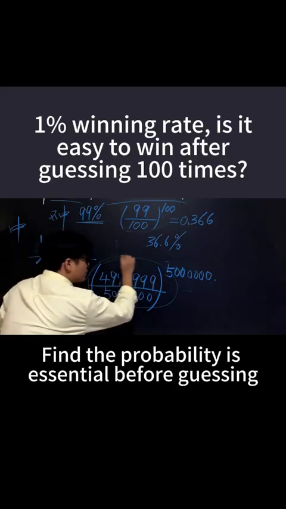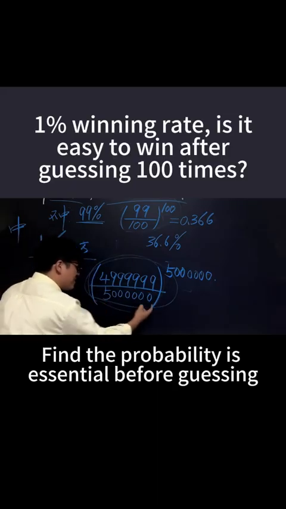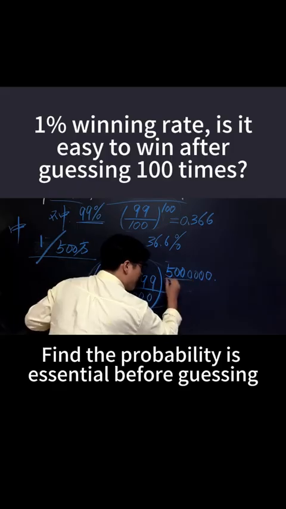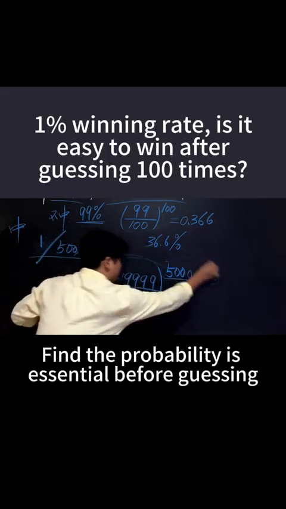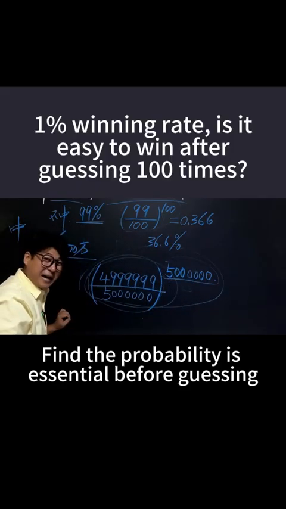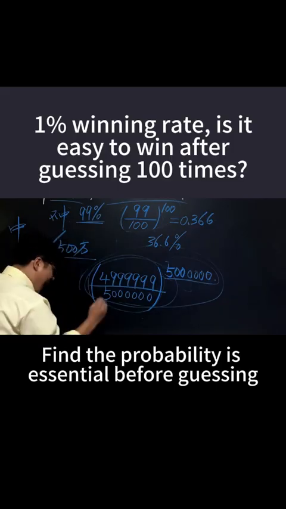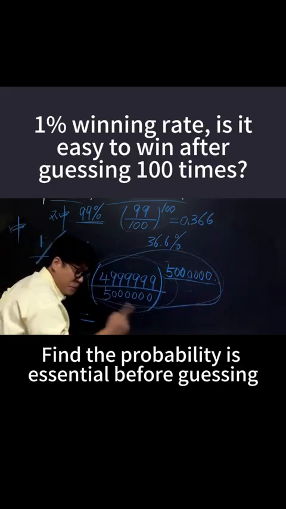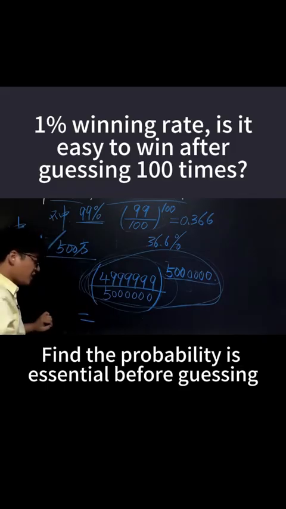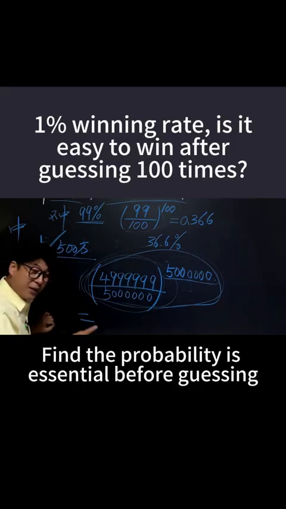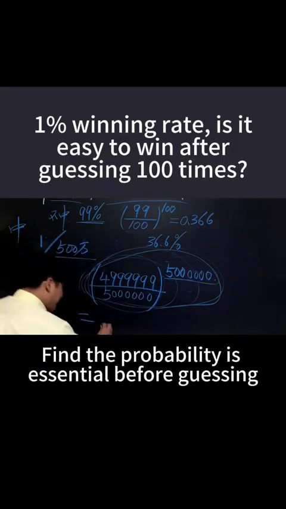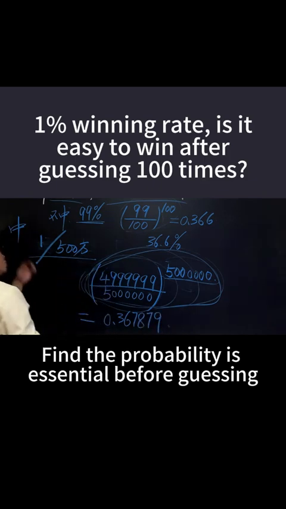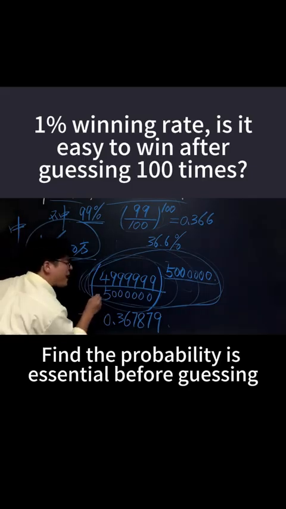If you buy 1 ticket, the probability of not winning is 4,999,999 out of 5 million. If you don't win after buying 5 million tickets in a row, many of you might say, that probability must be really low, right? But actually, it's not low. It's actually still quite high. In other words, even if you buy 5 million tickets, there's still a good chance you won't win. So with this winning rate, what is the probability of not winning? It is about 0.367879. In other words, with odds of 1 in 5 million, even if you buy 5 million tickets, you still have this high a chance of not winning.